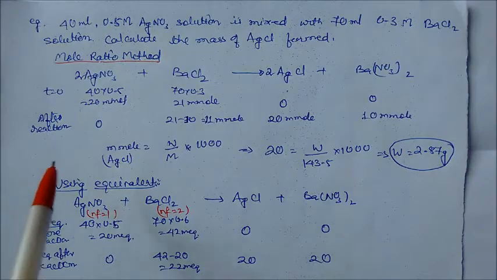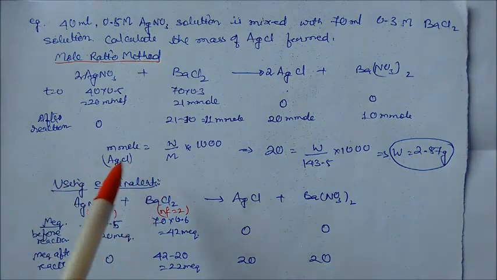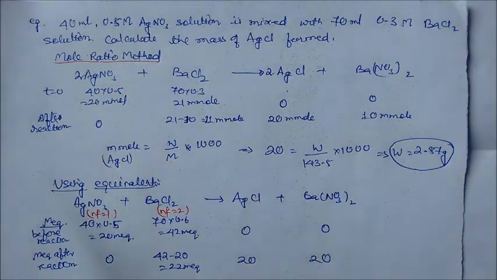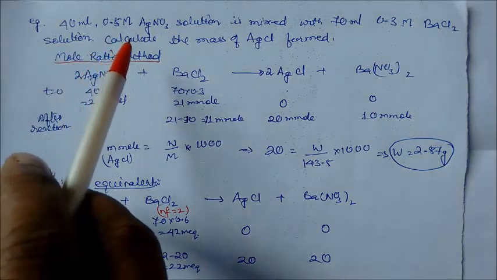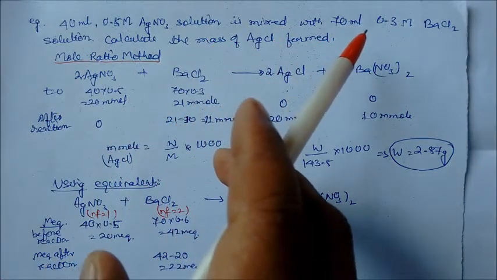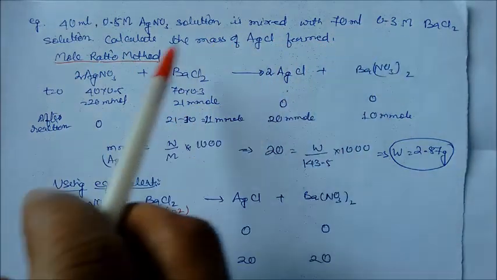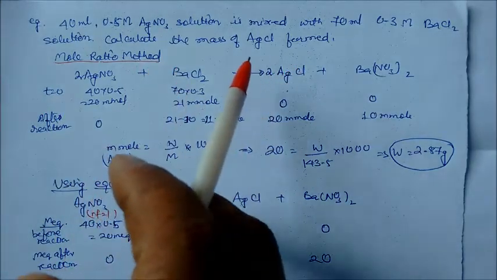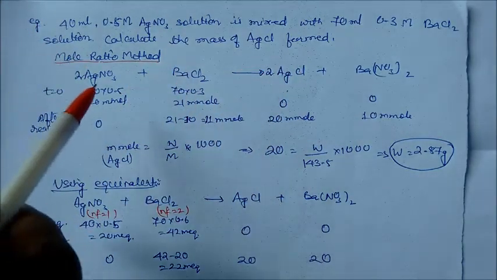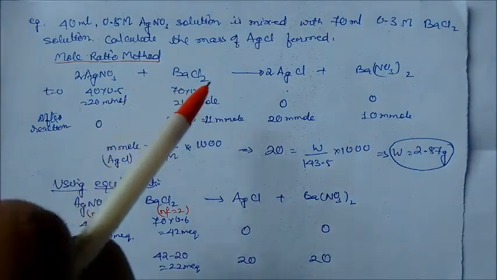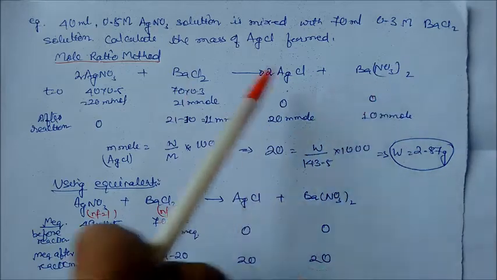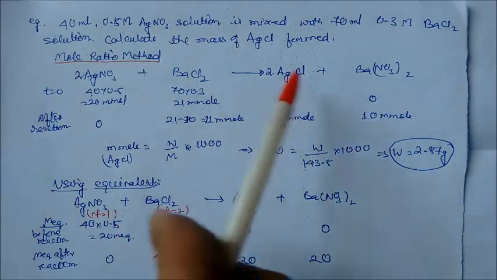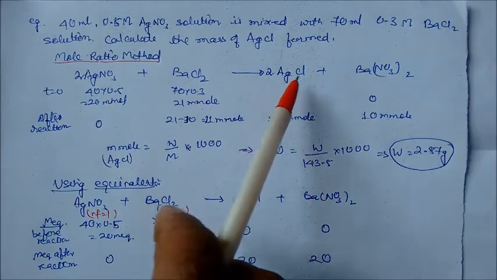Let us take one example to understand this analytical chemistry concept, using the mole ratio method and the equivalent concept method. 40 ml of 0.5 molarity silver nitrate solution is mixed with 70 ml of 0.3 molarity barium chloride solution. Calculate the mass of silver chloride formed. We will try to solve this problem through the mole concept and the equivalent concept. Write silver nitrate and barium chloride, giving silver chloride and barium nitrate. Write the whole equation and balance it: 2 silver nitrate, 2 AgCl.